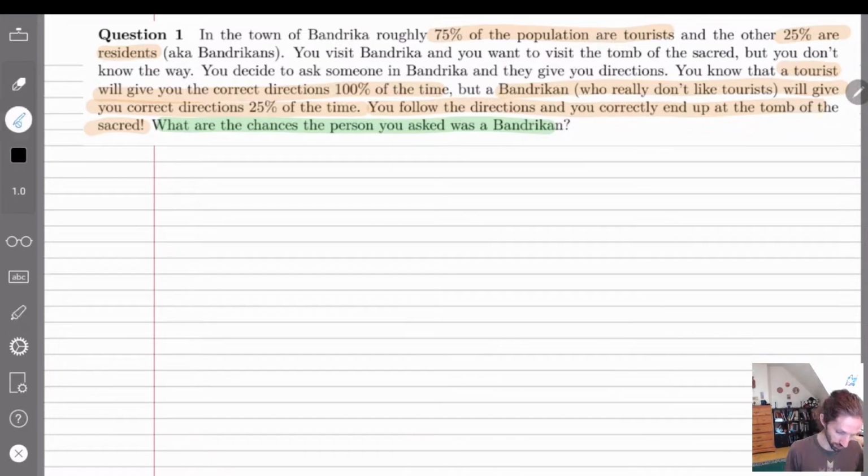First thing we're going to do is set up events. We'll say T is the person is a tourist, and B is the person is a Bandrikan.